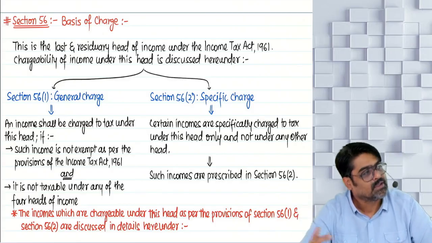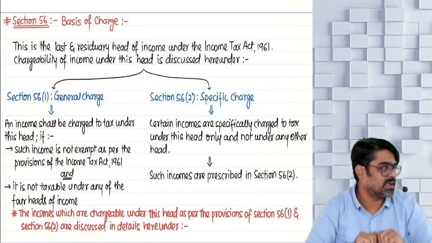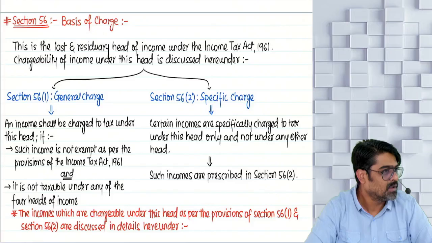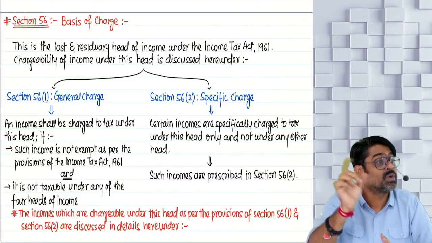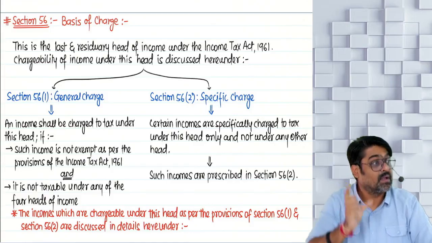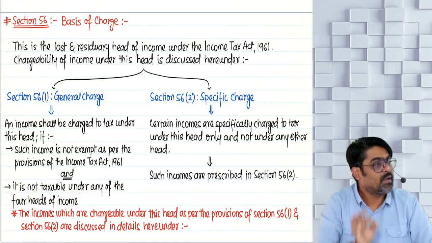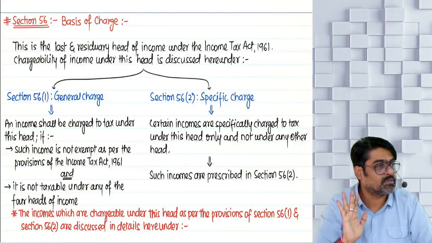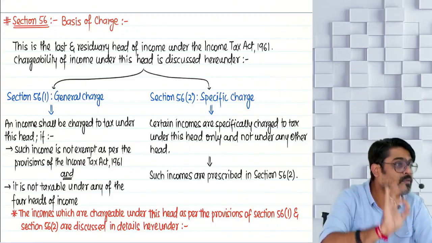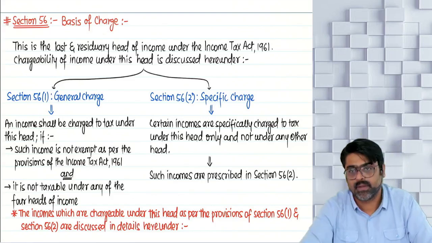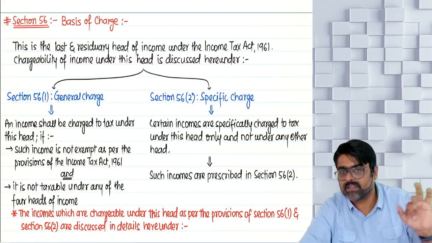So just like that, there are two types of charge under the head IFOS also: general charge and specific charge. Generally, which incomes are taxable under the head IFOS? Section 56(1). And under section 56(2), a list is given. A list of incomes. If you see any of these incomes, compulsorily these incomes will be taxable as your IFOS income only. Yes or no?